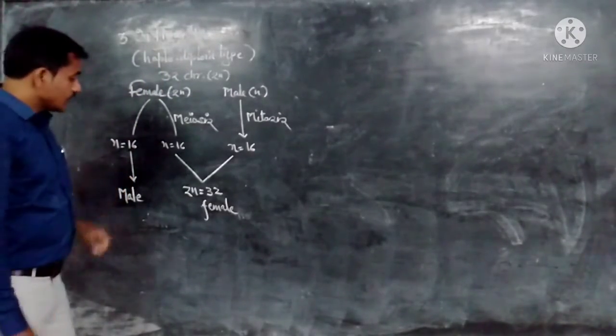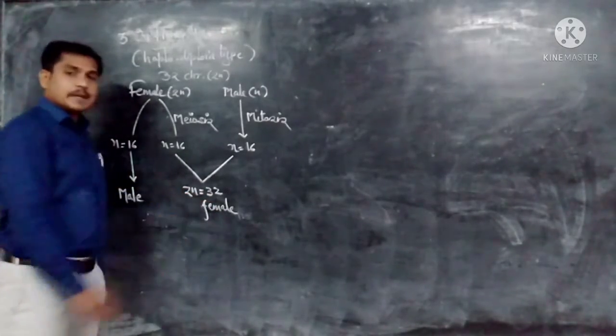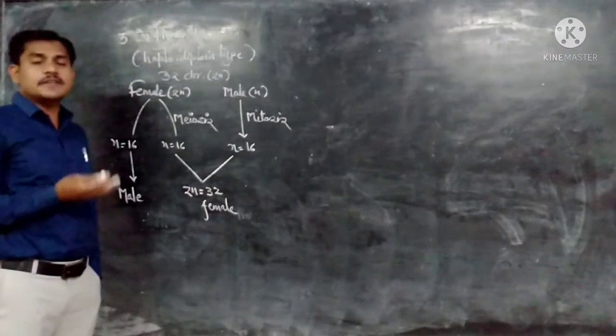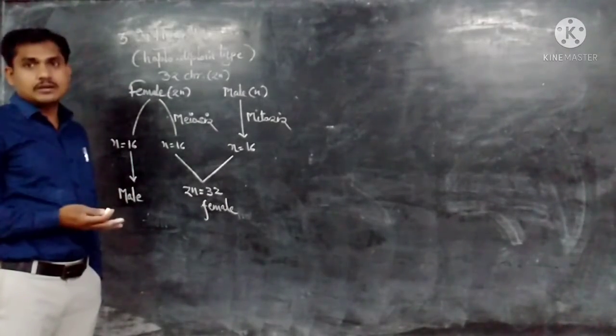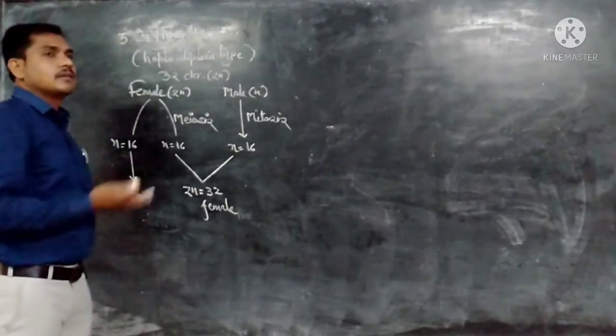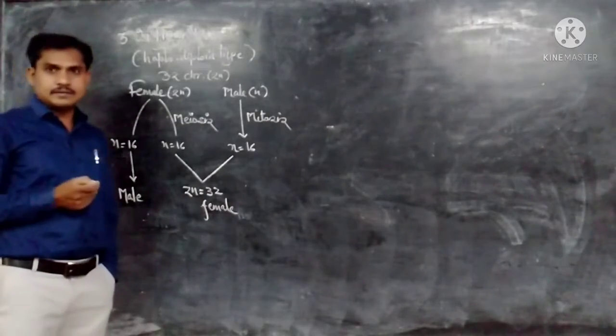Now see, 2n equals 32 chromosomes, that is a female. When a female is fed on royal jelly, that female is converted into the queen. Out of one honeycomb, only one queen is there.